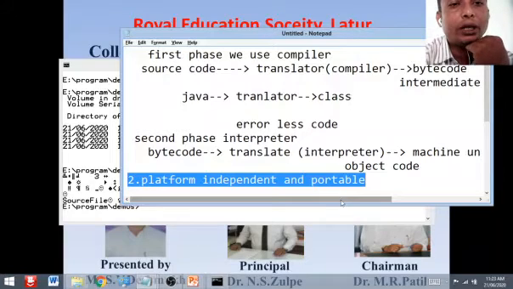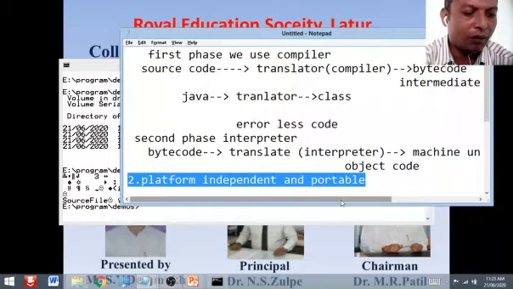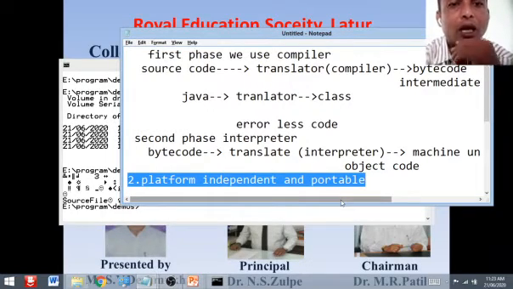We can download a Java applet from a remote computer onto our local system through the internet and execute it locally. It means in Java we can develop application programs as well as applet programs too. In an applet program we can provide a graphical user interface to our user. In an application program also we can provide a graphical user interface to our user. Hence they can use our application user friendly.